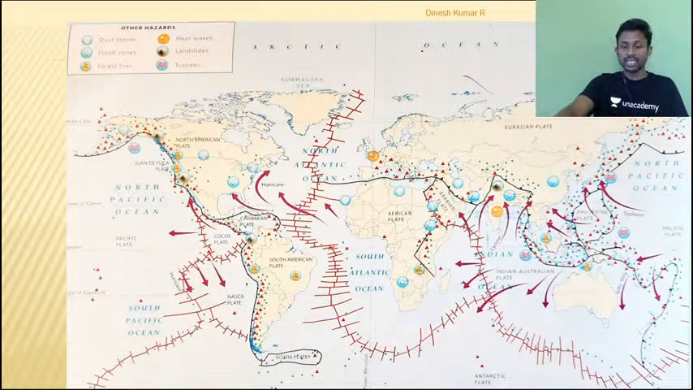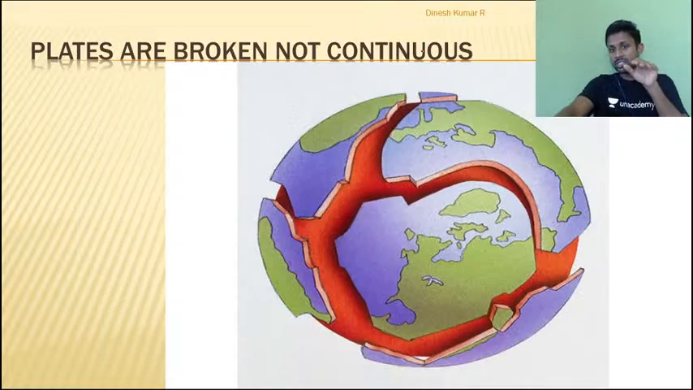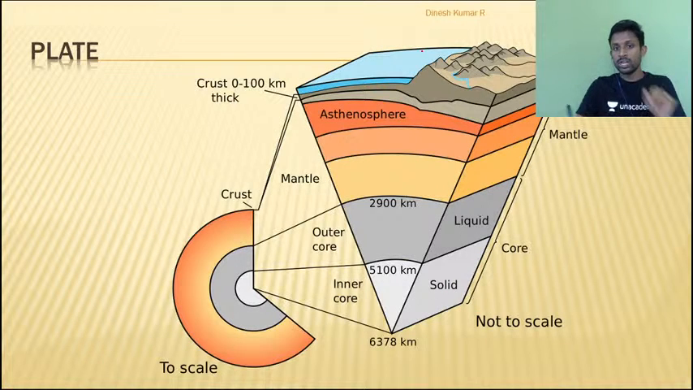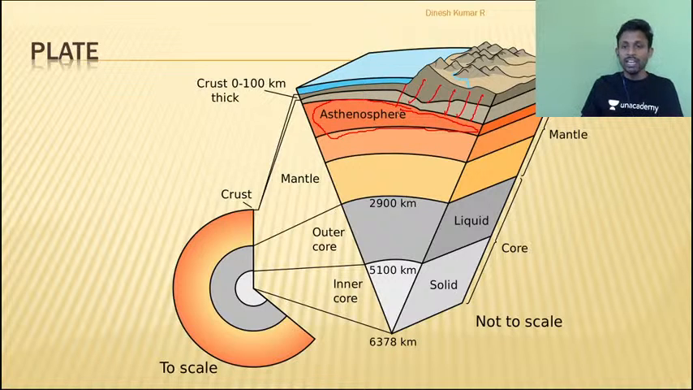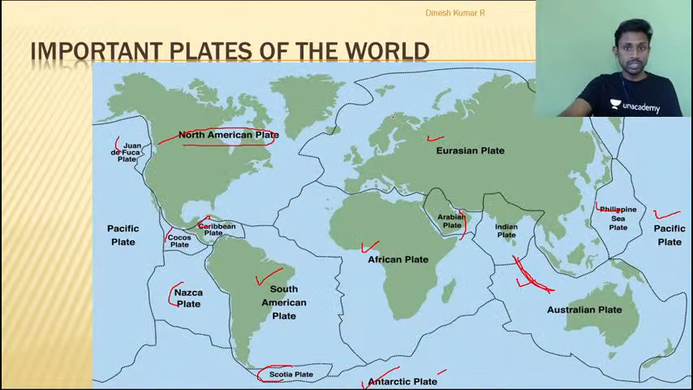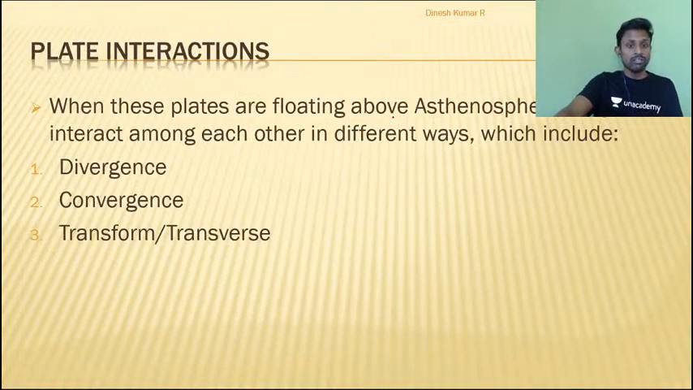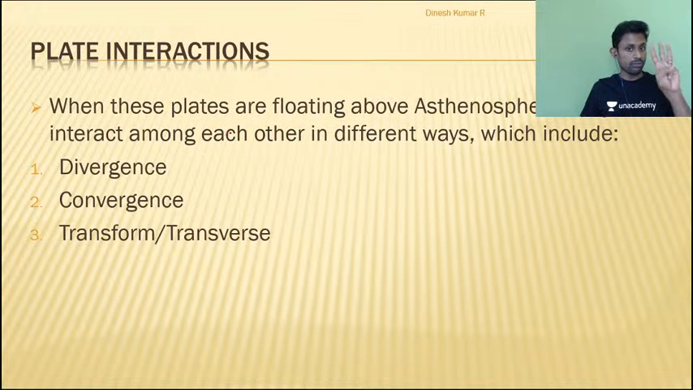Now what did we say? We said these plates are a solid platform, or solid landmass, a solid surface which is floating above the semi-molten asthenosphere. So what did we say? When these plates float above the asthenosphere, they tend to interact among each other. What are the interactions? When they float, they can have 3 types of interactions.